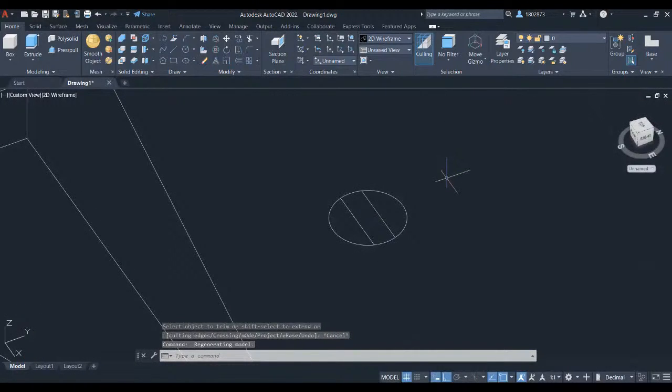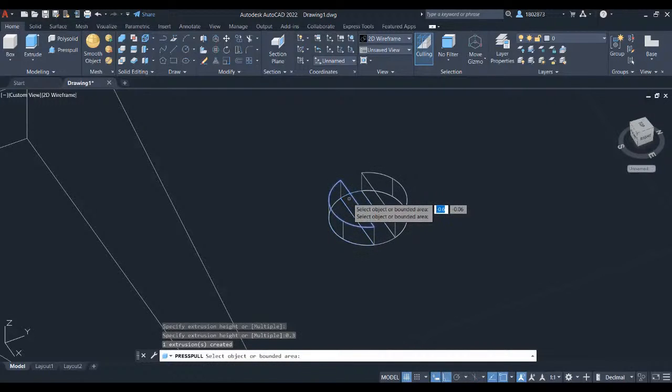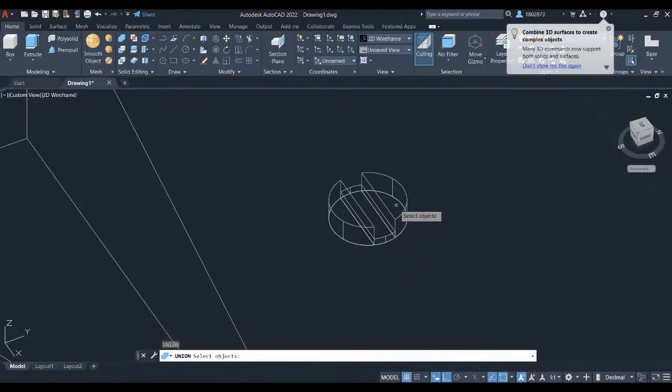We will now press pull the sketch. Type in press and select press pull and select this object. Let's key in 0.3 and press enter. Also this object, let's key in 0.3 and press enter. Let's press pull this mid part. Select the object and let's key in 0.1 and press enter. Let's combine this object and convert it into one 3D solid. Press Uni for union command and press enter. Select all the objects and press enter.